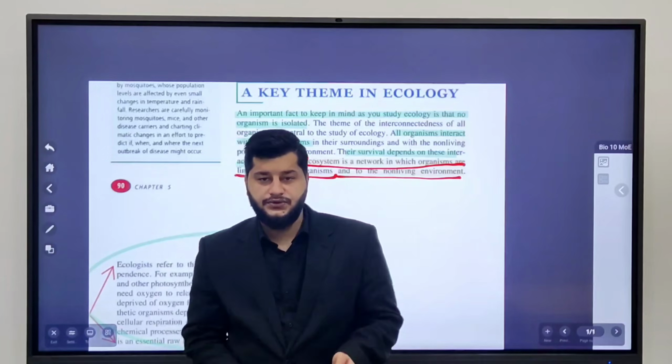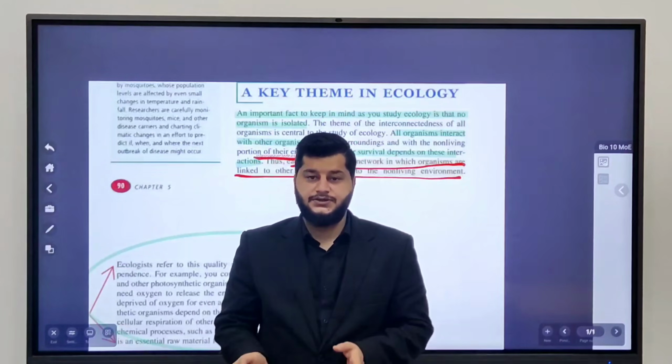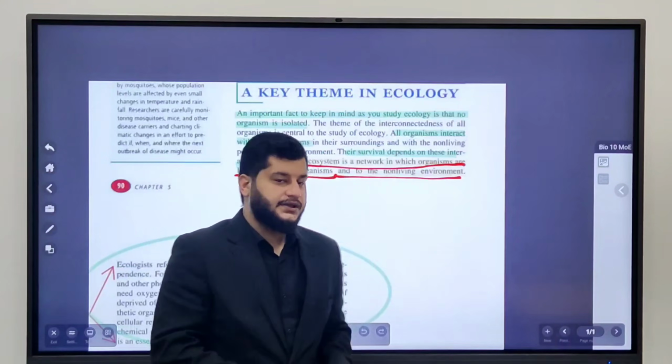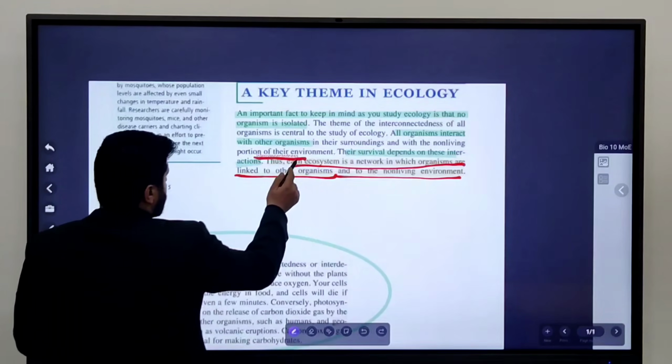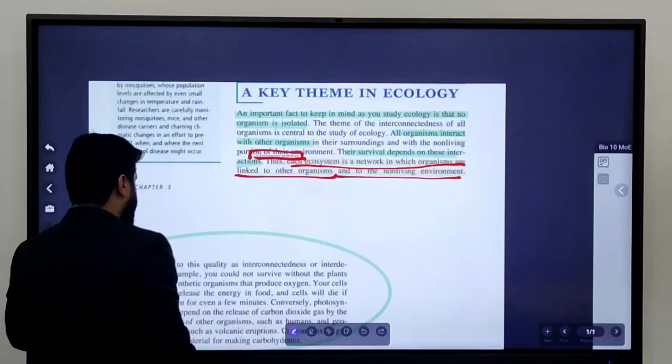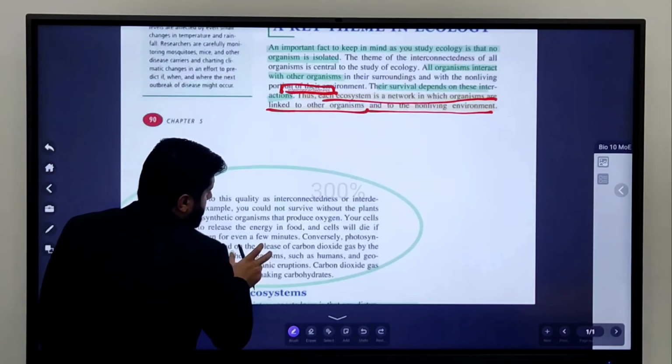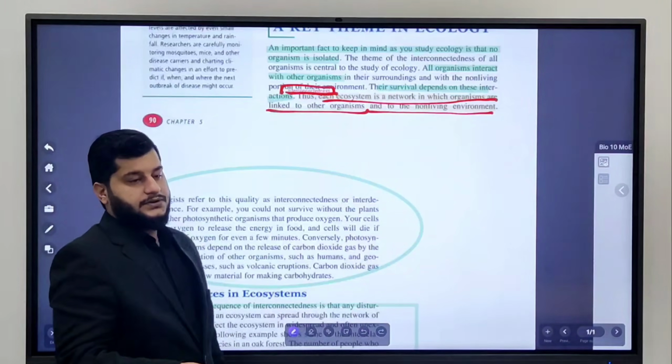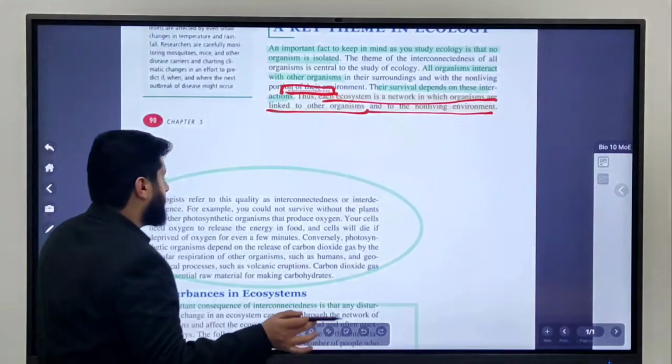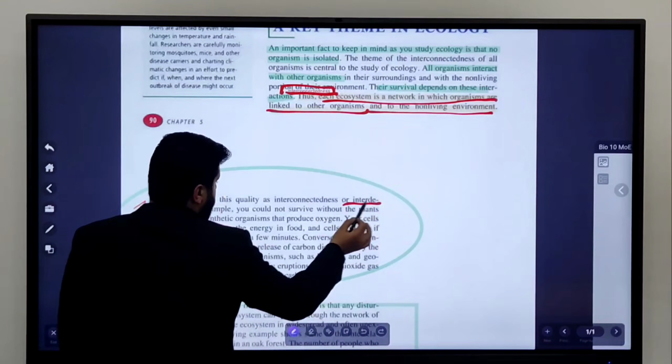So in a way or two, all of us are connected to each other, the living and the non-living things. Here it's called interconnectedness, okay? So all of this is called interconnectedness or interdependence, okay?